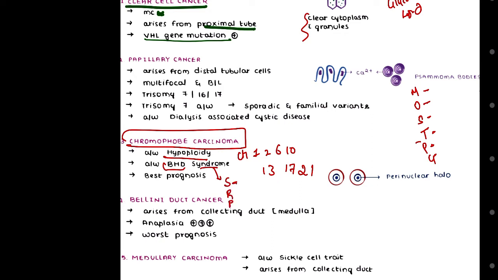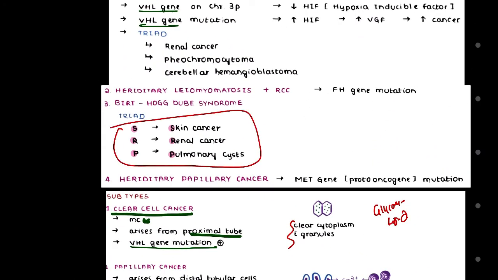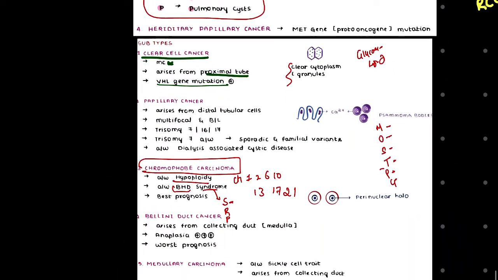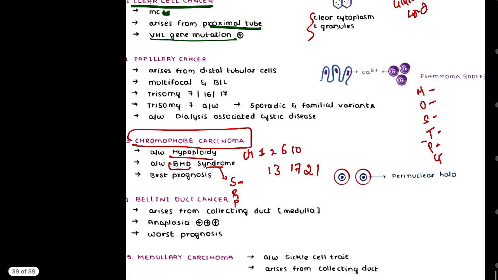SRP, that is our skin, right? Renal and pulmonary involvement, as we have discussed earlier: skin cancer, renal cancer and pulmonary cyst, right? Okay, now moving further, chromophobe carcinoma. It has the best prognosis, and its origin is from the collecting duct.